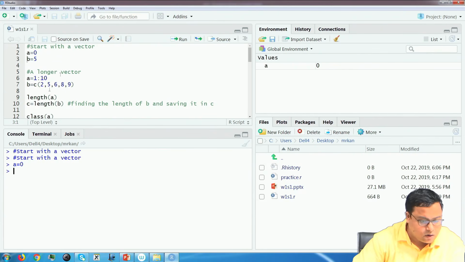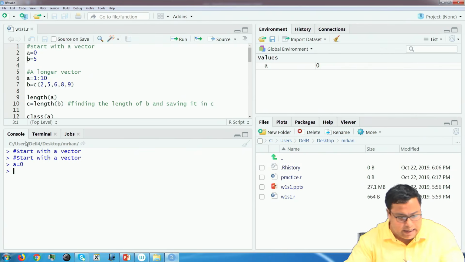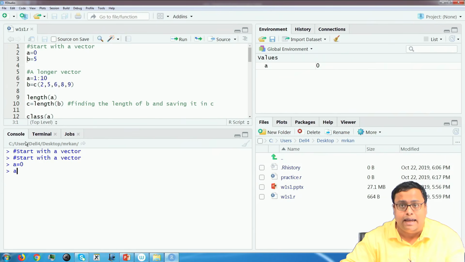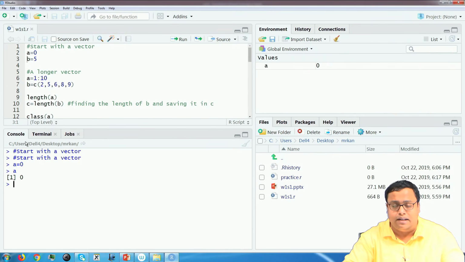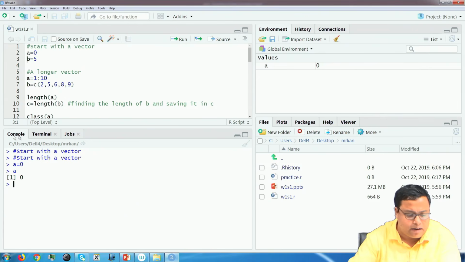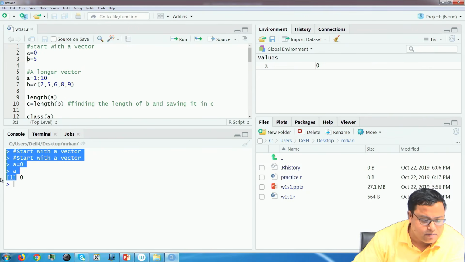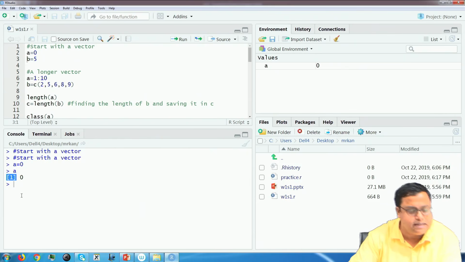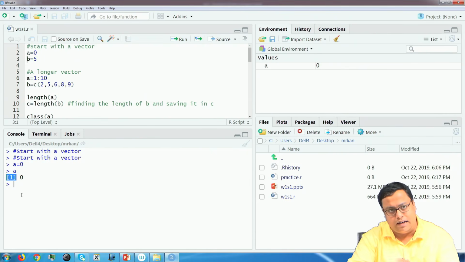If I write in my console just a and then press enter, it gives me 0. It is like print a, the output is 0. There is something written in the square bracket of 1, I will discuss this later, at a later right point I will discuss.